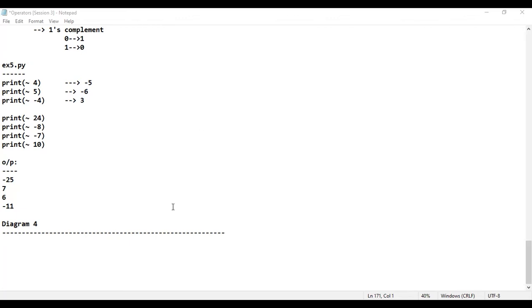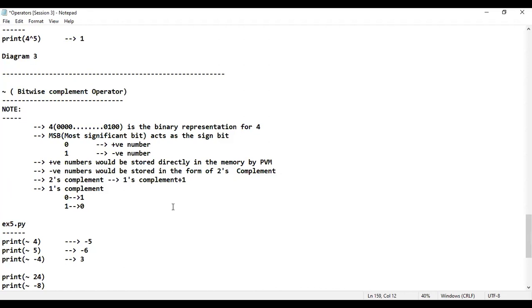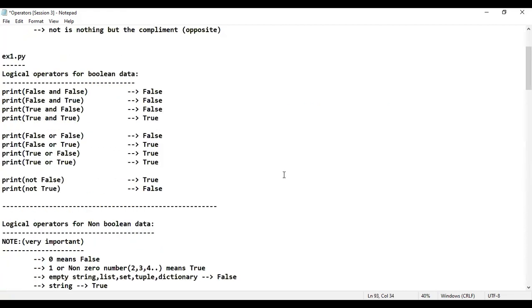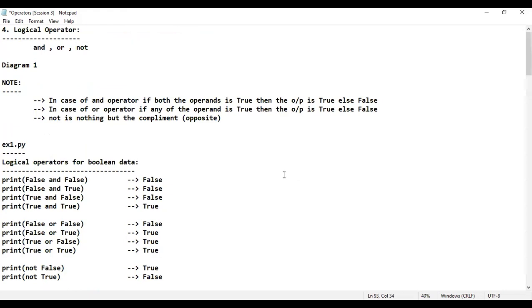By saying this, we'll just halt the technical discussion of session number 3, and we'll meet you in the next session. In the next session, I'm going to teach you the bitwise left shift operator and right shift operator. That means the 6th one, shift operator, is what I'm going to teach. Please practice these programs I have taught in session number 3 and update your notes. That is very important.